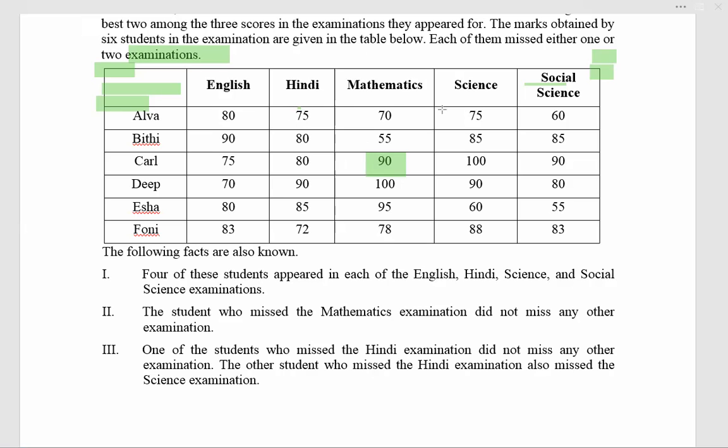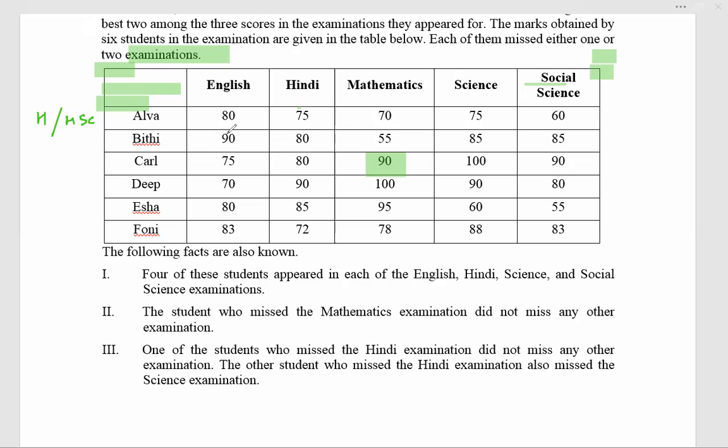But is it possible Alva missed both Hindi and science? 80 and 70, the average is also 75. So Alva has a possibility. It can be only Hindi or it can be Hindi and science. Curl is not. Can Bithi miss Hindi?